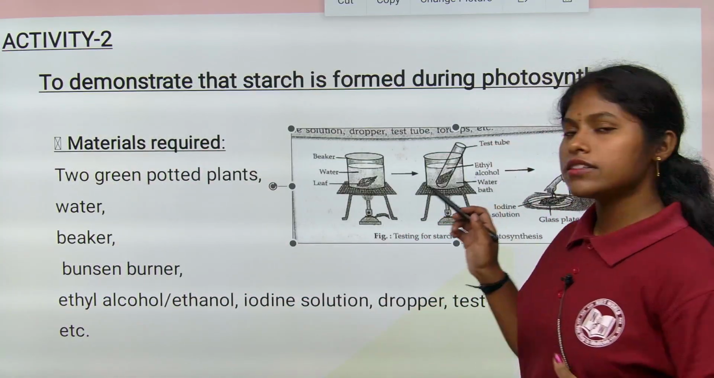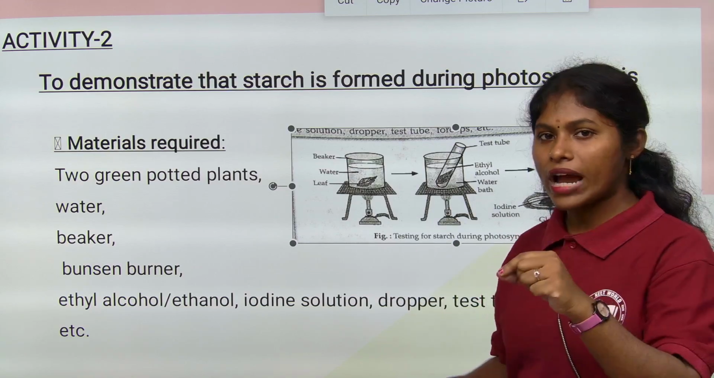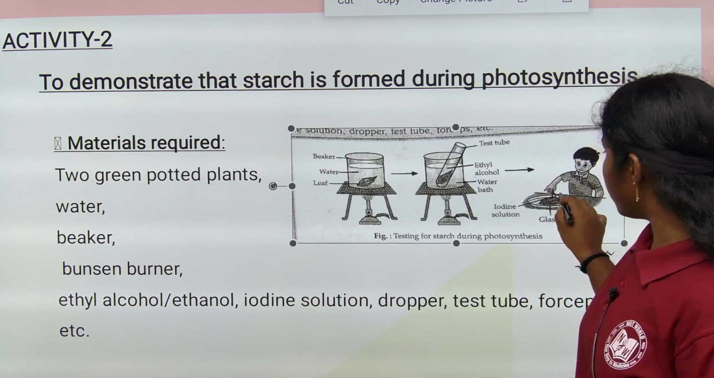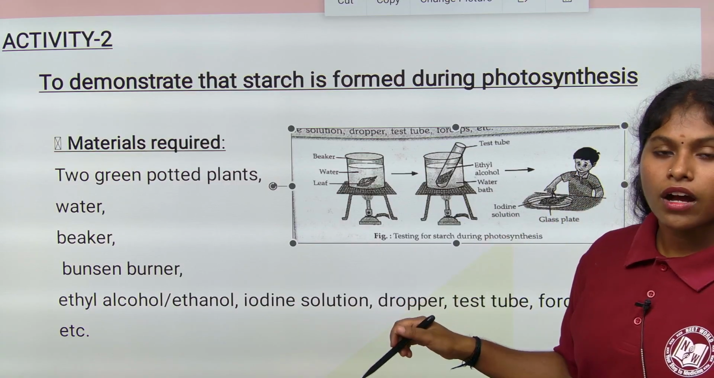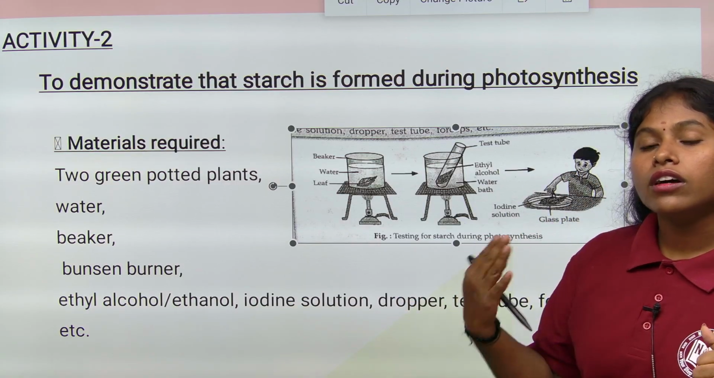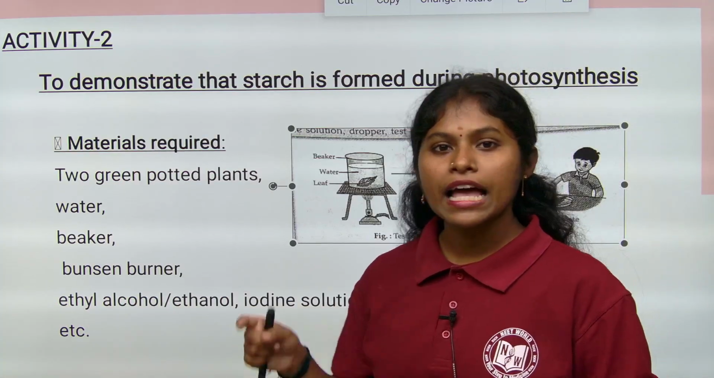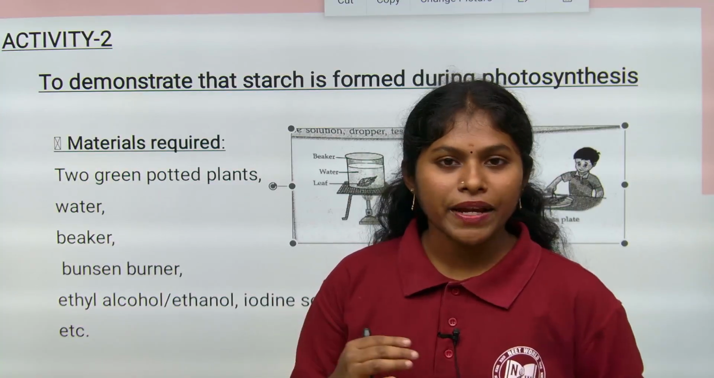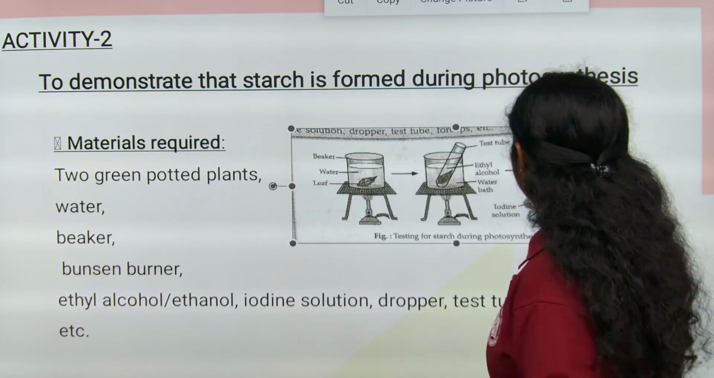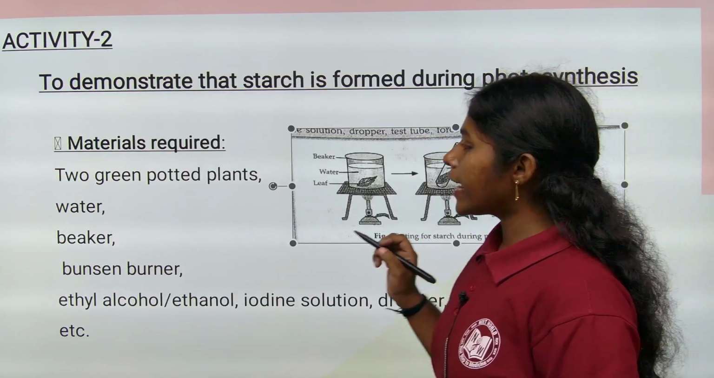Then we wash them with warm water, and when we add the iodine solution, what will happen, children? We keep it on a glass plate and add the iodine solution, and it turns blue black. Which plant turns blue black? A or B? Yes, the answer is B, because B is placed in sunlight. That is the reason plant B turns blue black. I hope you all get it, children.